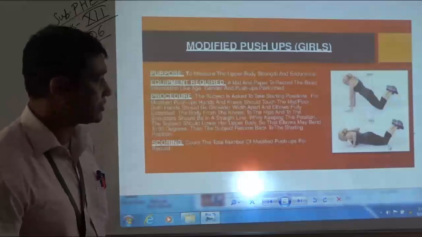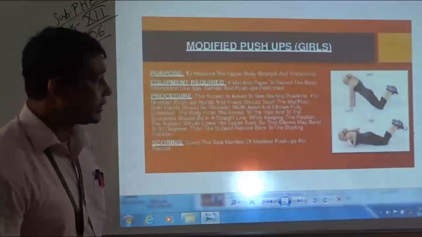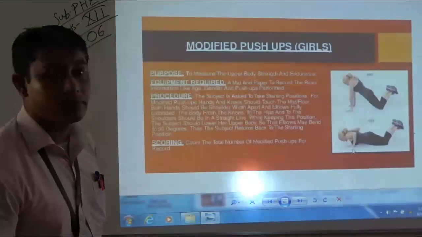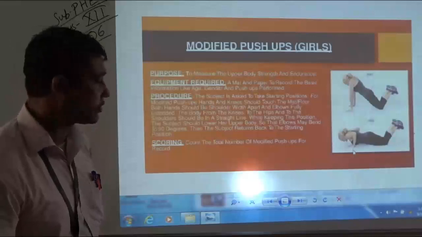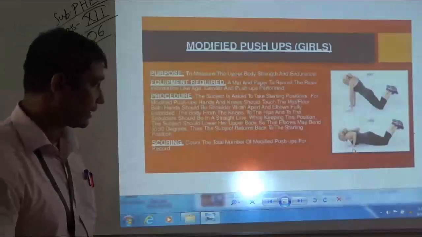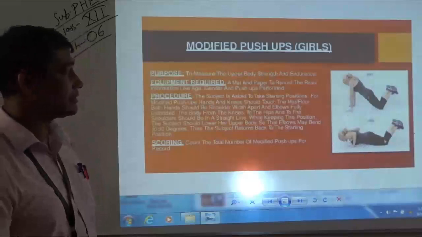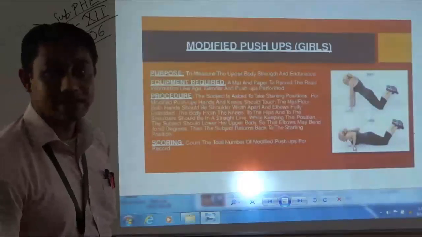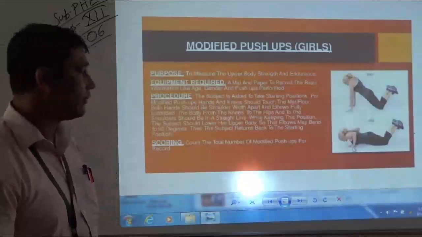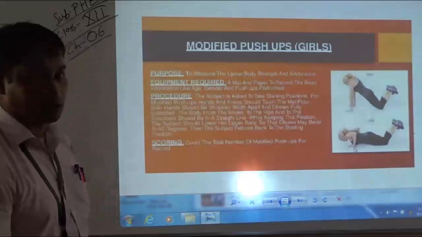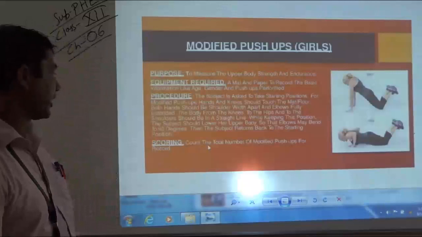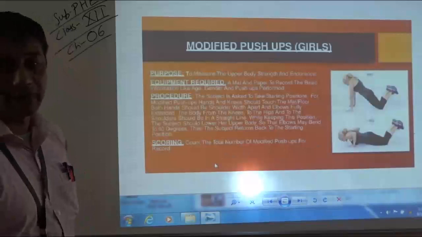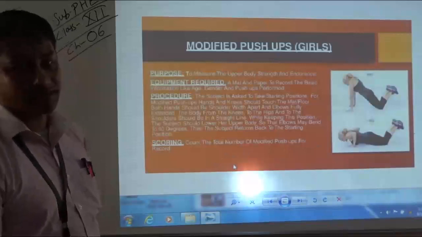but the only difference is, in case of push-ups for boys, the toes and the palms of the hands are in contact with the floor, but here in modified push-ups for girls, the knees and the palms of the subject, that is the girl, will be in contact with the floor. Under scoring, count the total number of modified push-ups and it will be recorded as the score of the subject.